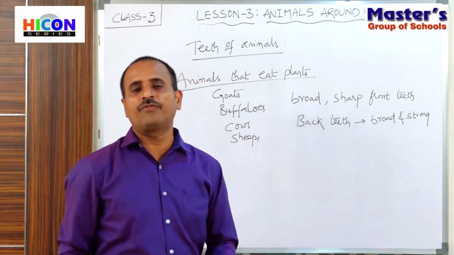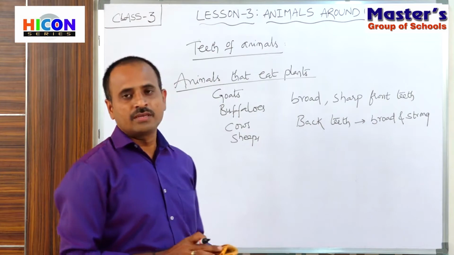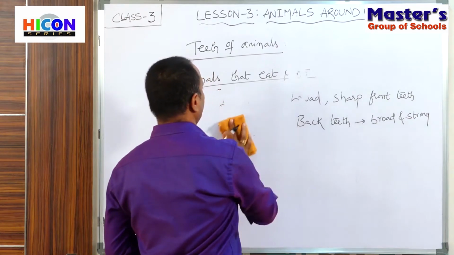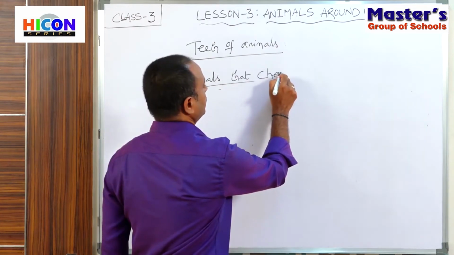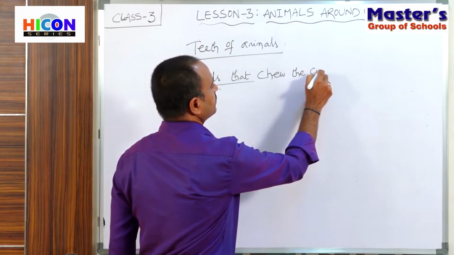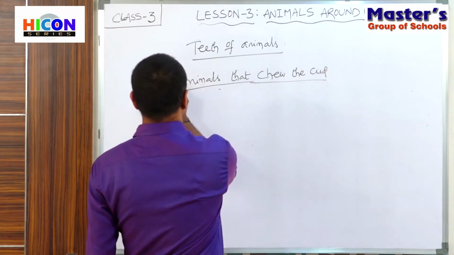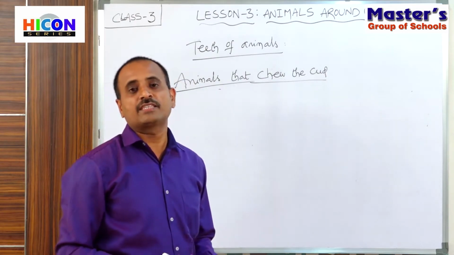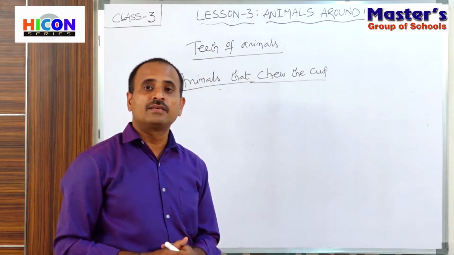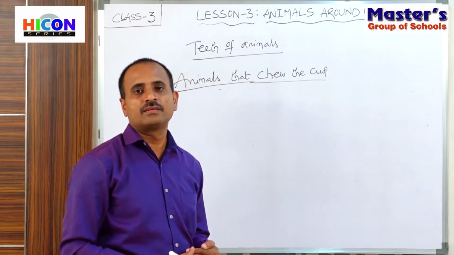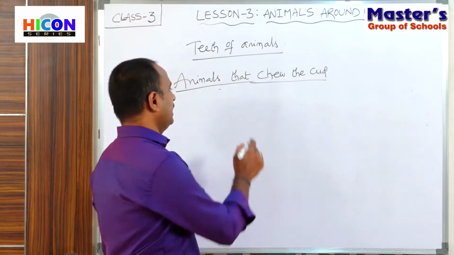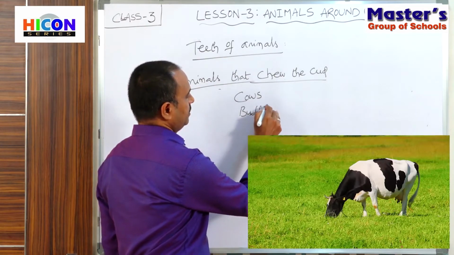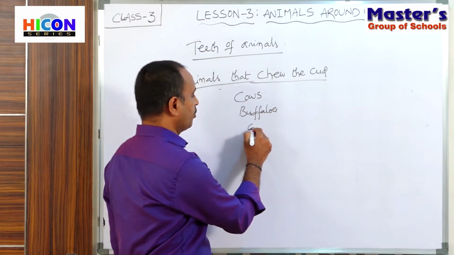Now see the second type of animals, that is the animals that chew the cud. Children, if we consider some animals in herbivorous animals, there are some animals like cows, buffaloes and goats.